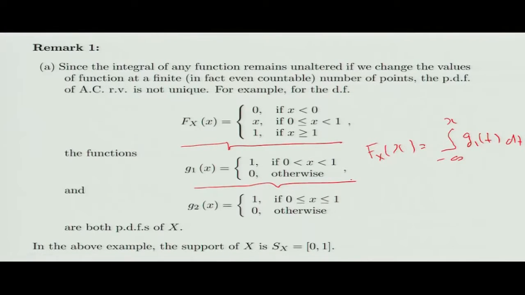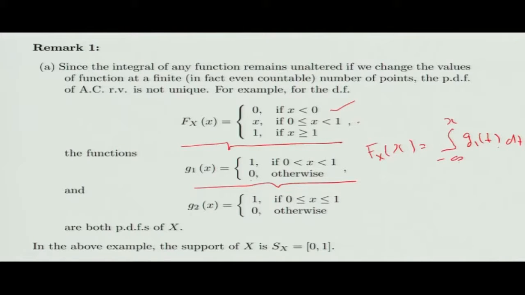One can easily see this. Why? Because if x was less than 0, g1 is 0, so F_X(x) would be 0. If x is between 0 and 1, then g1 is 0 from minus infinity to 0, and from 0 to x it is 1. So when you integrate 1 dt from 0 to x, you get x.